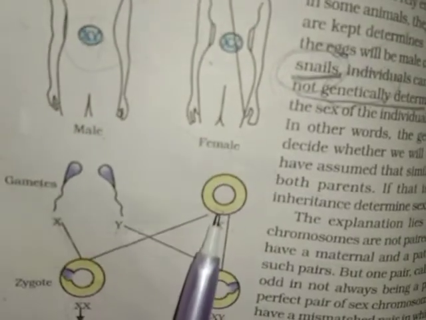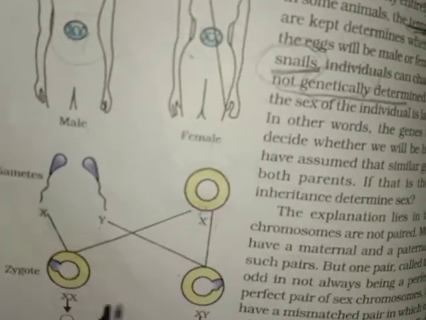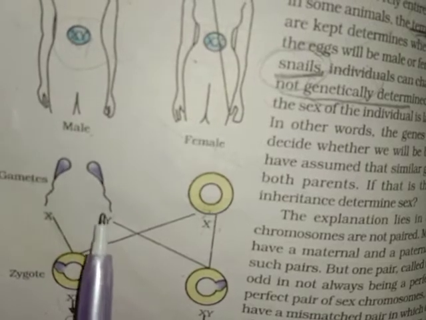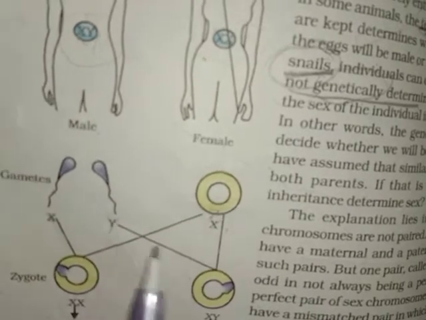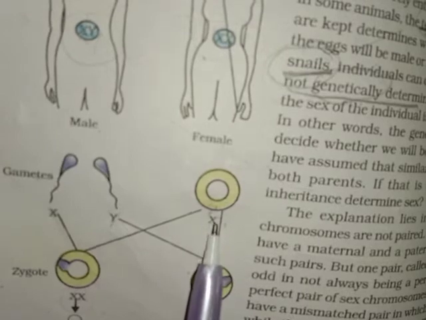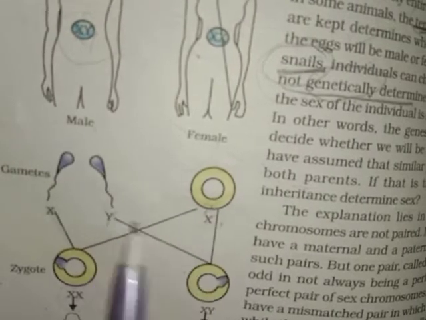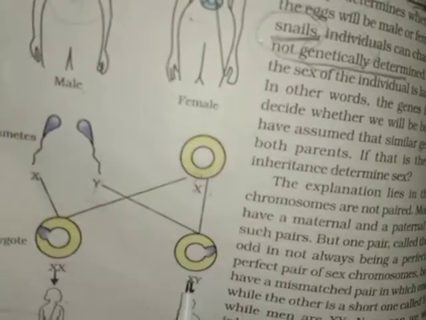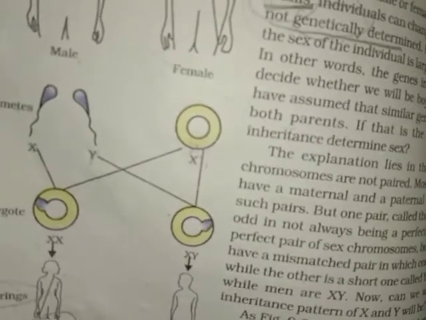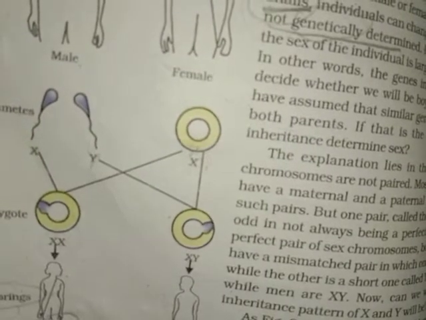When X fertilizes with X, it will be a female, and if the Y gamete from the male fuses with the X chromosome from the female, it will form XY. XY means male, and the child will be a boy.